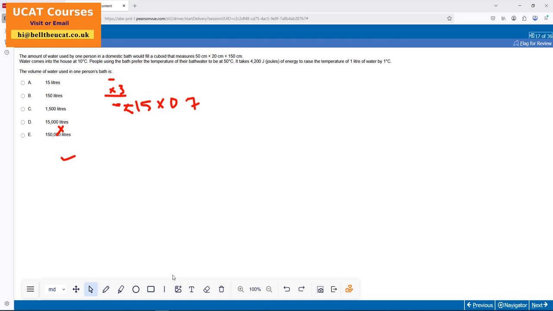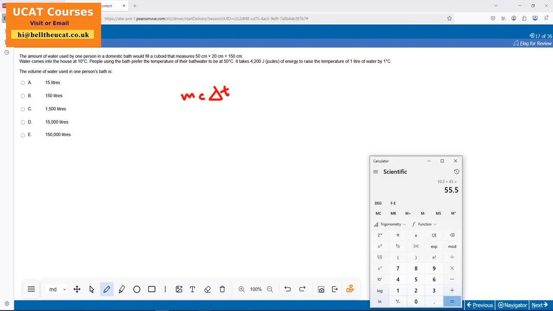Right, okay. Now, moving on to our next question. Water comes into the house, 50 joules energy. Oh yeah, that reminds me of chemistry. Those of us who are doing chemistry would know MC delta T, specific heat capacity. Q is equal to MC delta T. The volume of water used in a bath is 15, something. Oh, everybody is at 15 here. And that's in litres. So 150 times by 50 times by 20. Is there any conversion? No. Let's use chemistry. Divide by 1,000.